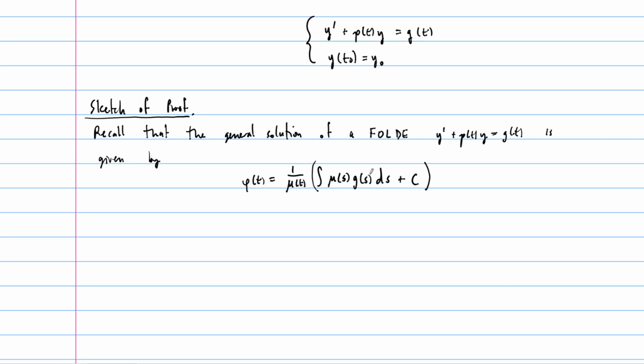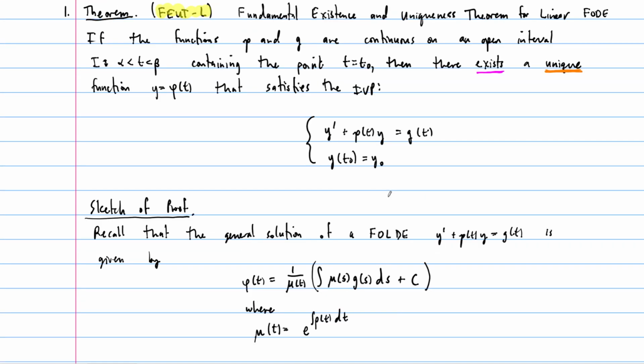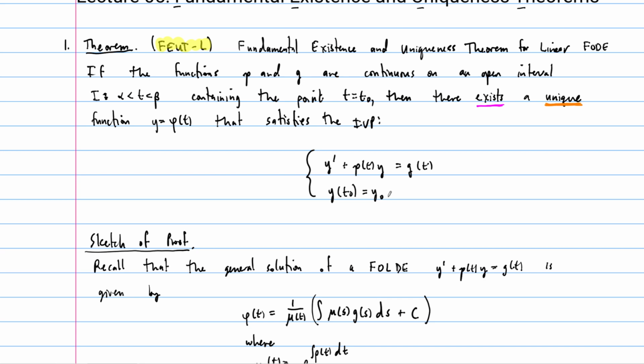And at this point, we should remember, right, what the mu is. So the mu is the integrating factor, and this is defined in terms of p. So mu of t is equal to e to the integral p of t dt. So at this point, before we go any further, let's just notice that in our assumptions, when we're writing a proof, we get to assume that our assumptions up here hold, right?